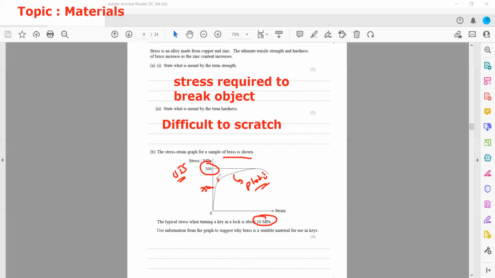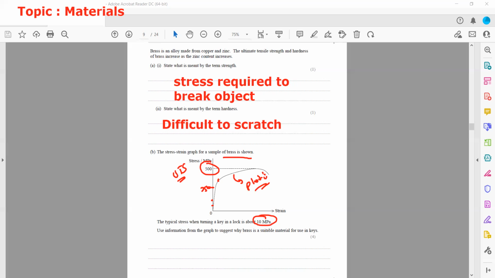But when we are using the key, we are only applying 10 megapascal. So 10 megapascal will be somewhere here. At 10 megapascal it does not deform plastically. It will deform, but elastically, so the key will regain its shape.